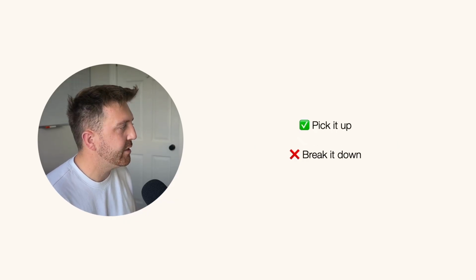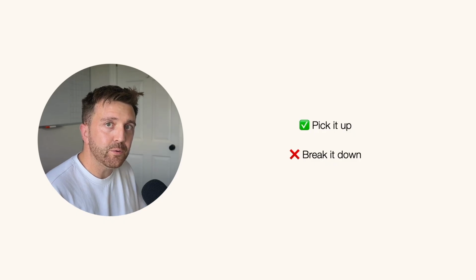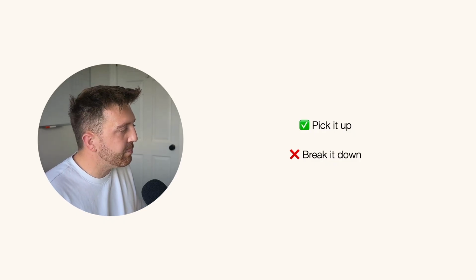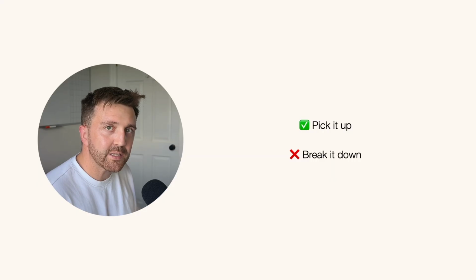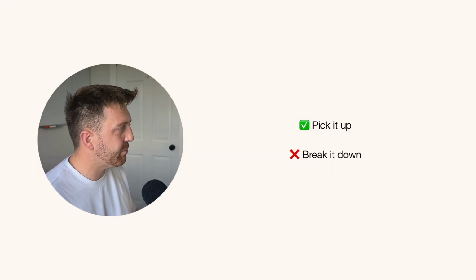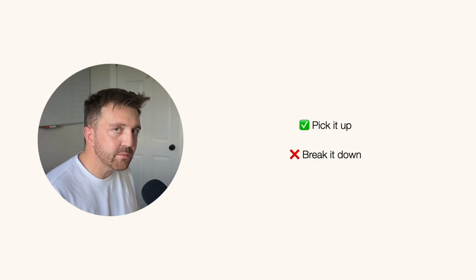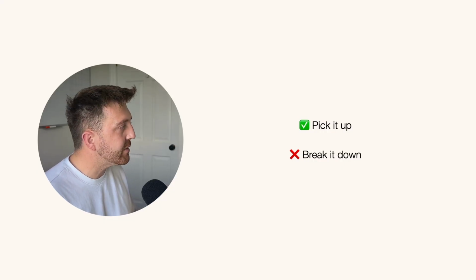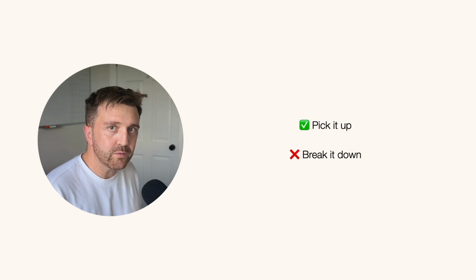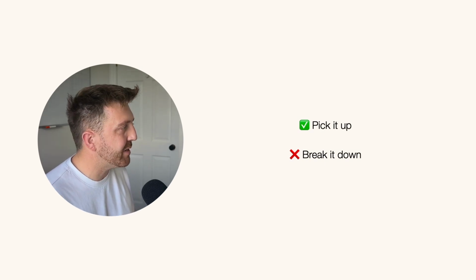If yes, pick it up. If no, break it down, take the piece you think you can finish inside the SLE, and put the rest back in the backlog. This one question, asked in refinement, before the work even starts, has caught more oversized work than any estimation session I've ever sat in.